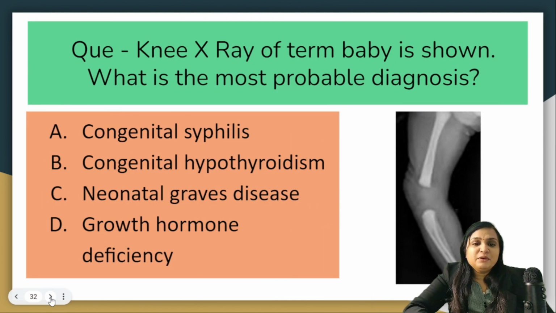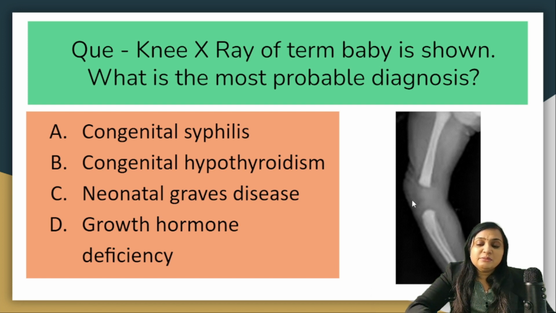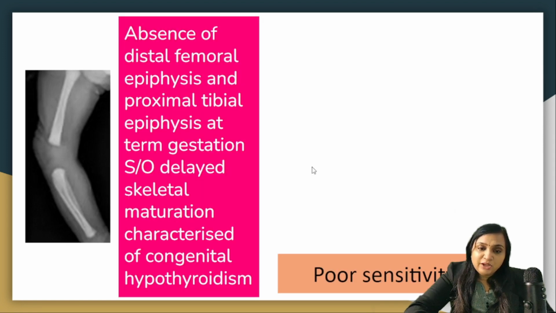A knee X-ray of a term baby is shown. What is the most probable diagnosis? Congenital syphilis, congenital hypothyroidism, neonatal Graves disease, or growth hormone deficiency? Here it is said that it is a term baby, so it is more than 37 weeks of gestation. But there is absence of the distal femoral epiphysis as well as the proximal tibial epiphysis. So these two are absent.